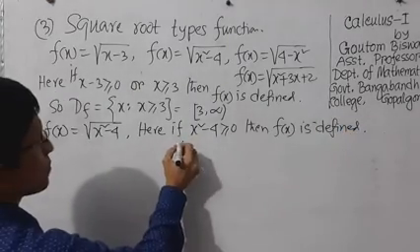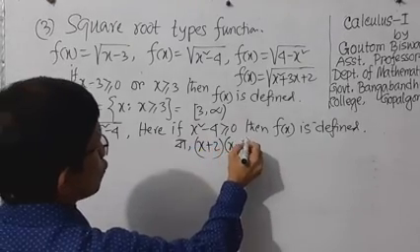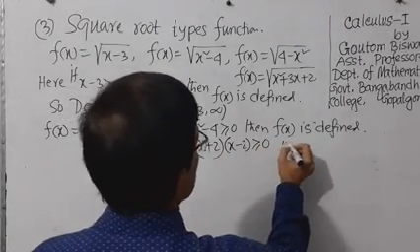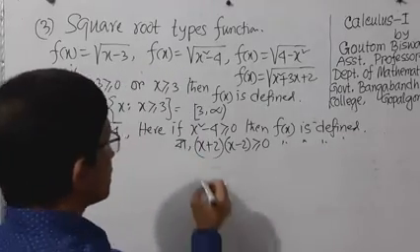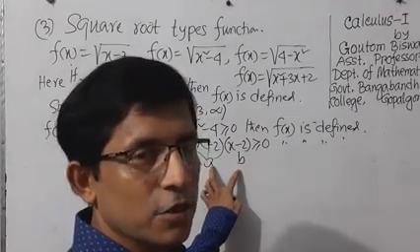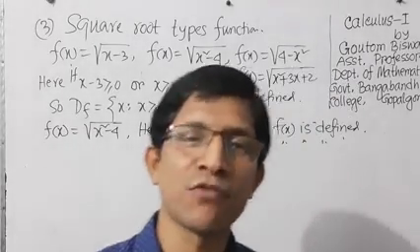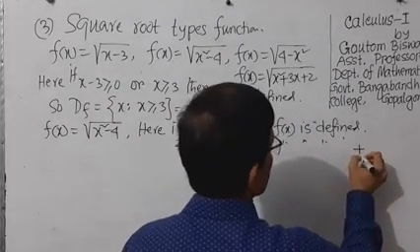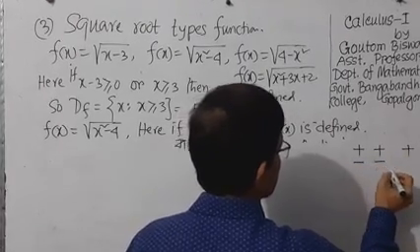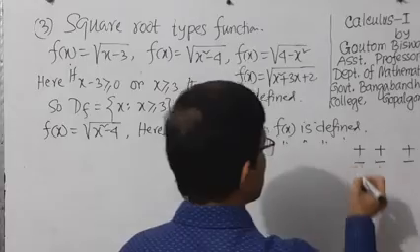That means x plus 2 into x minus 2 is greater than or equal to 0. Then f of x is defined. Let this be a and this be b, two parts, two quantities or two values. If the product of two values or quantities is greater than or equal to 0, then we have two assumptions. Number one, first value plus and second value plus, the result will be plus; first value minus and second value minus, and the product will be plus.